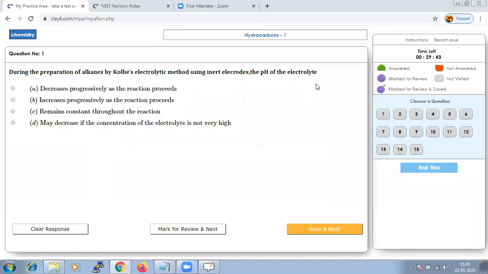It is simple to know that whenever there is production of KOH, that is an alkali, the pH of the solution will always increase as the reaction proceeds. Hence, option B should be the right answer, because the pH value will increase as the reaction proceeds, since KOH is formed. Save and go to next.